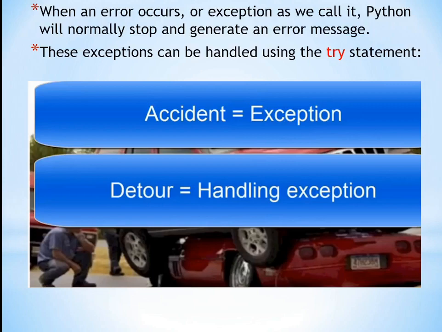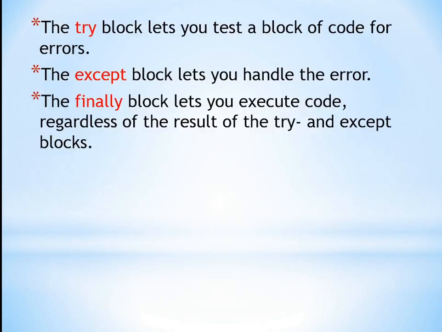When an error or exception occurs, Python will normally stop and generate an error message, and this exception can be handled using the try statement. In other programming languages there is try, catch, but here there are three blocks: try block, except block and finally block.